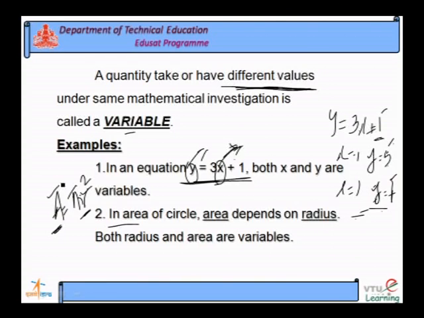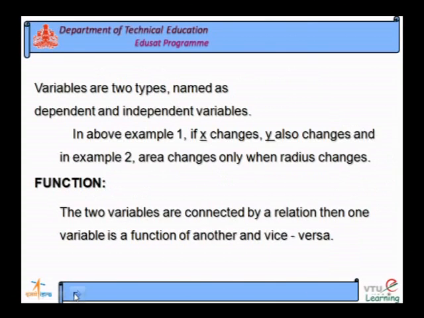As the circle radius increases, its area also increases. Therefore, as r changes, the area also changes. Hence, we can say that area as well as radius are both variables. Like that, we can quote many examples.